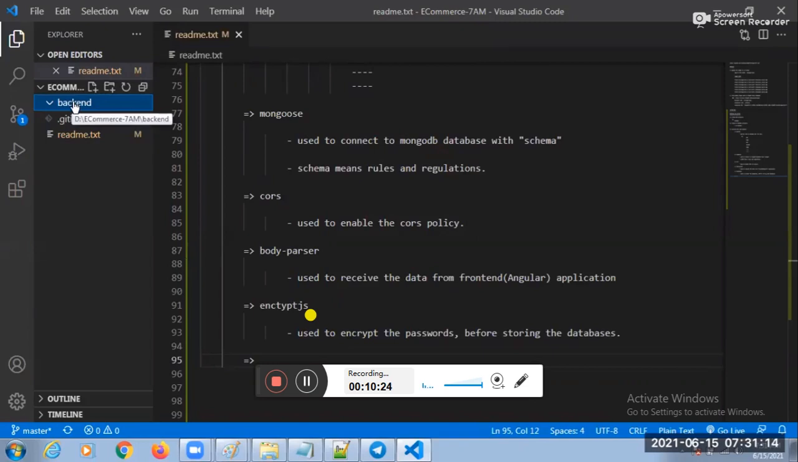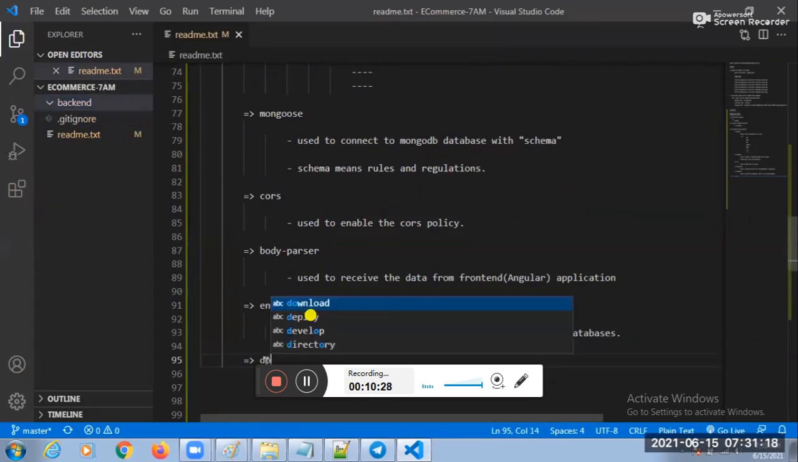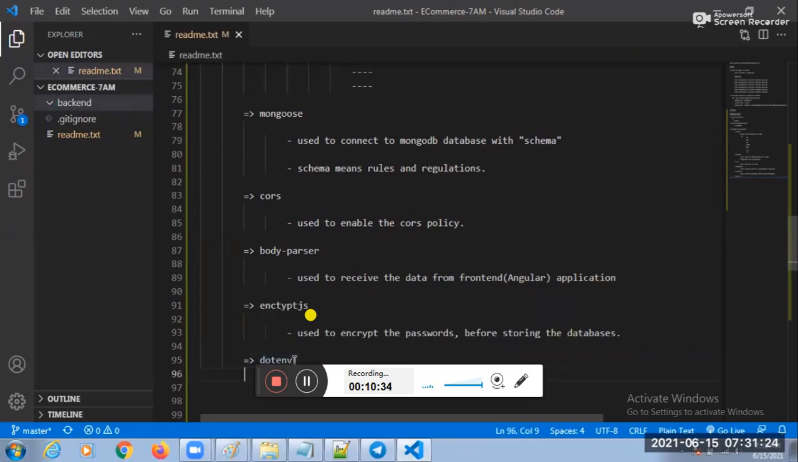In the backend also, I want you to maintain a configuration file. If you want to maintain a configuration file, then we need to go for the env module. See this one here. The env module is used to maintain the configuration files.